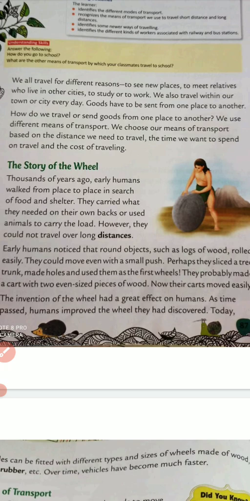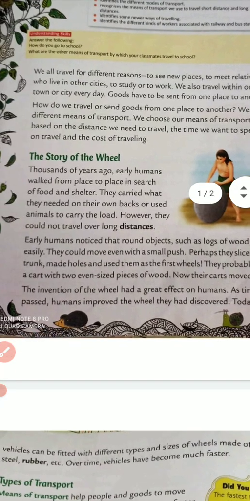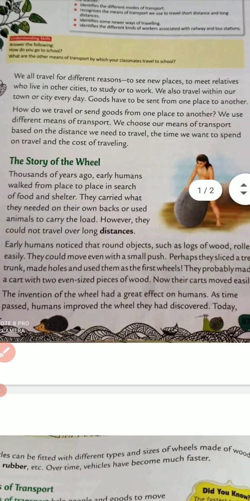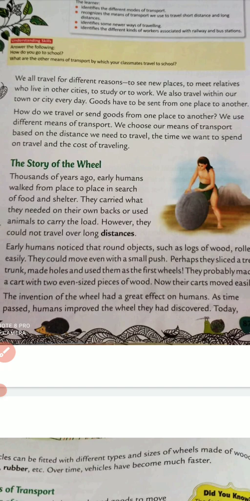Now, early humans noticed that round objects such as logs of wood rolled easily. They could move even with a small push. Then they realized that a log of wood is cylindrical, a round shape.